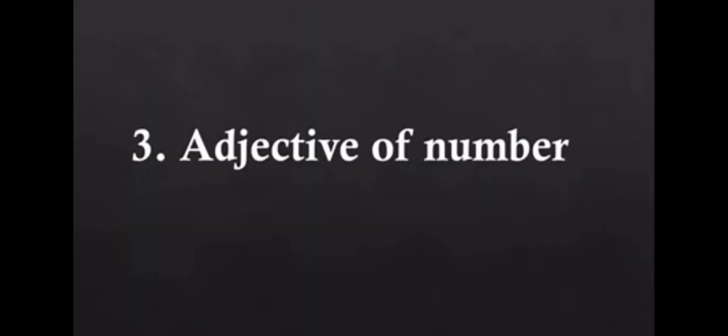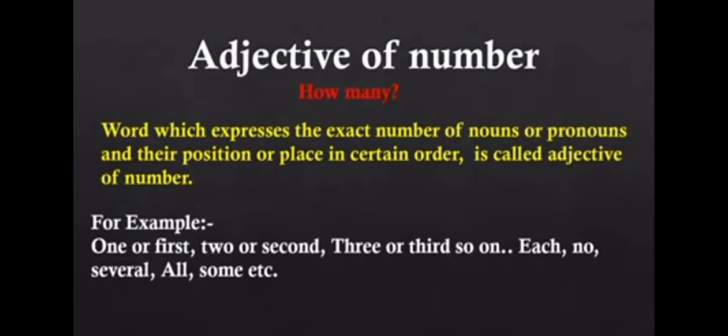Adjective of number. Adjective of number answers the question how many. Words which express the exact number of nouns or pronouns, and their position or place in a certain order, are called adjectives of number. For example, one or first, two or second, three or third, and so on. So these are the examples of adjective of number.